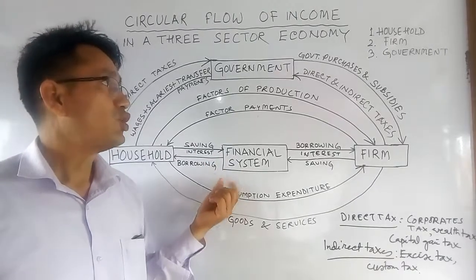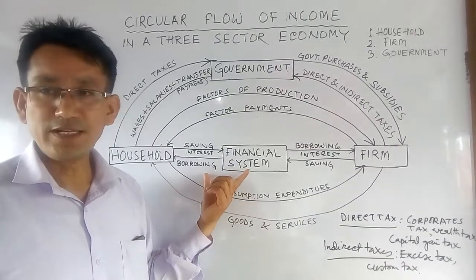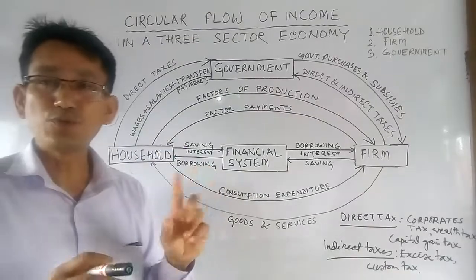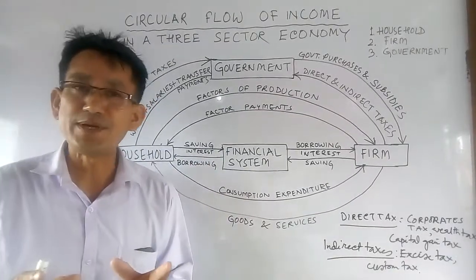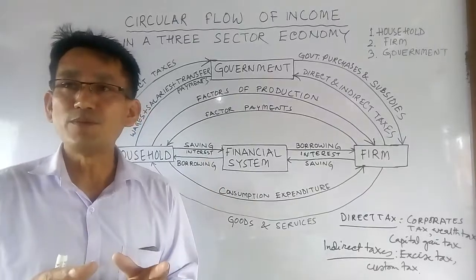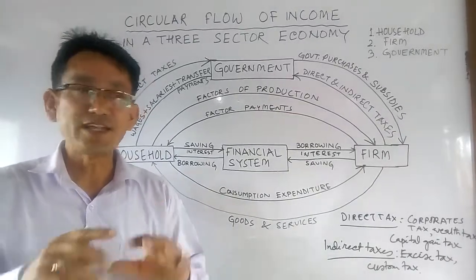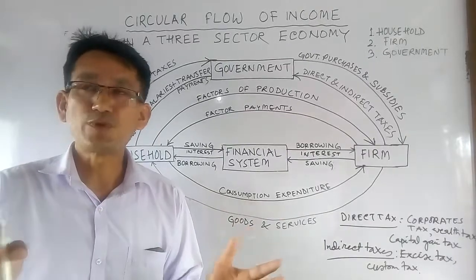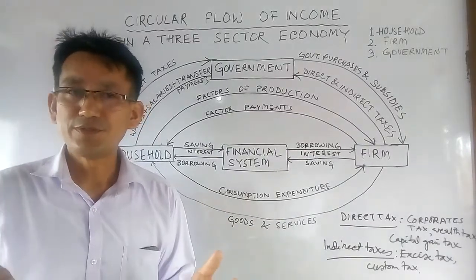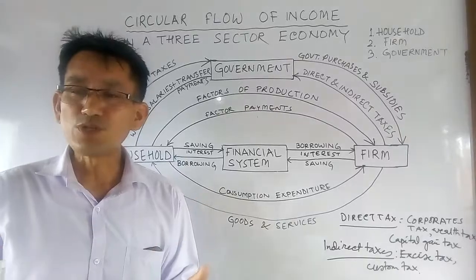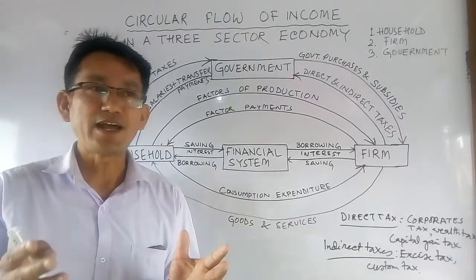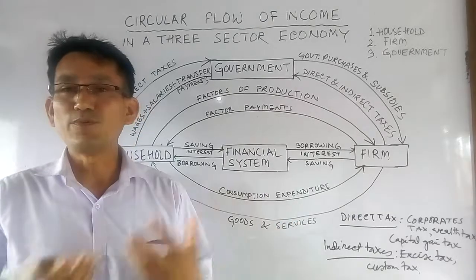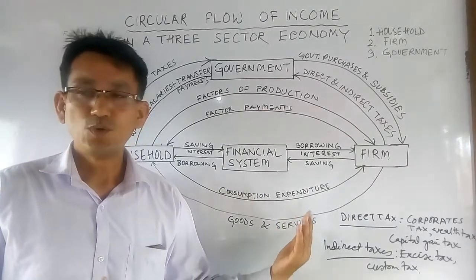In this closed model, closed means we have two types of economy. One is closed economy, another one is open economy. In a closed economy, there is no interaction, no export or import between countries. But in an open economy, there is always interaction, export, import, and capital movements, human movements from one country to another.